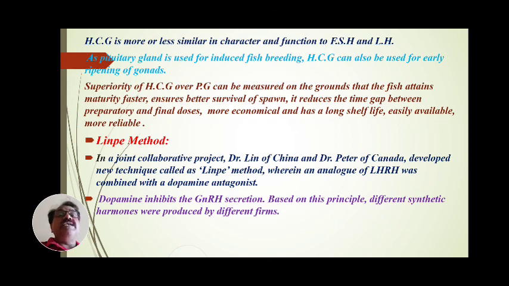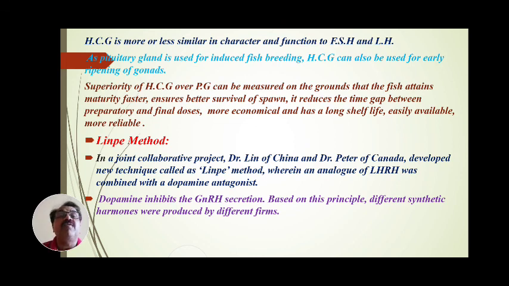As pituitary gland is used for induced fish breeding, human chorionic gonadotropin can also be used for early ripening of gonads.